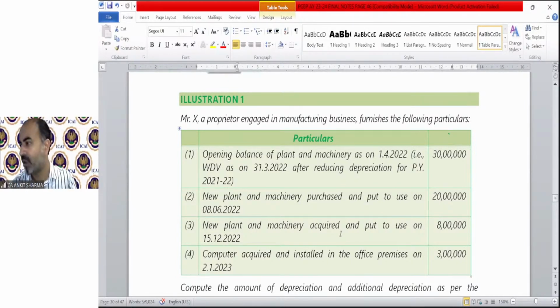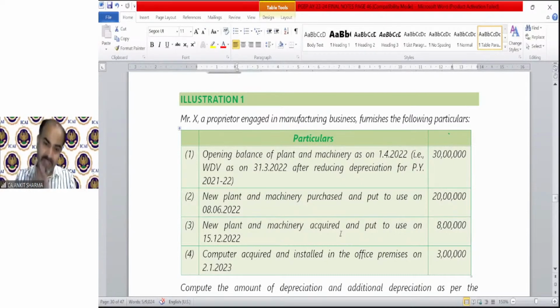Okay. Keshav is asking, sir, what if machinery is purchased on 30th March, even on 31st March, can half of the depreciation be claimed under income tax? If you purchase on 30th or 31st March, it should be put to use. If it is not put to use, then you cannot claim additional depreciation or normal depreciation.